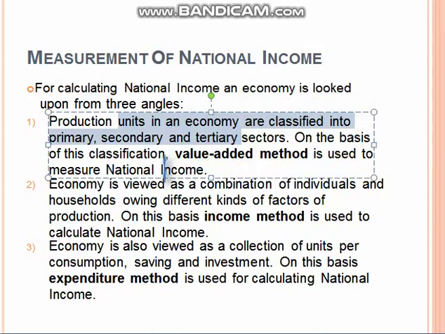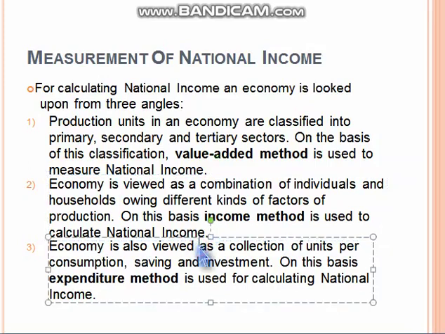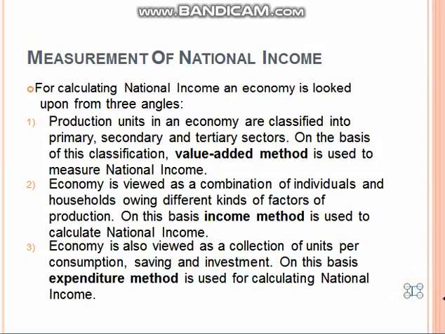On the basis of this classification, the value added method is used for national economy. An economy is also seen as a combination of individuals and households owning different kinds of factors of production. On this basis, the income method is used. An economy is also seen as a collection of units of consumption, saving and investment. On this basis, we use the expenditure method.